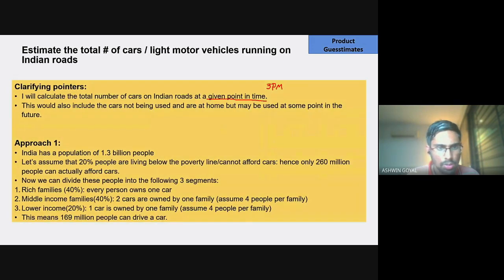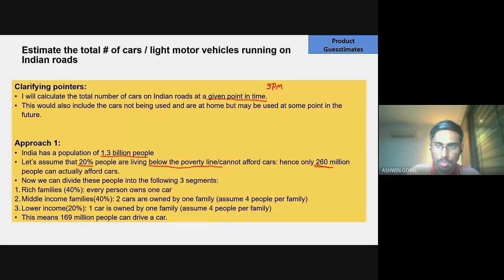Yes, can everyone see this? All right. So what I've done is, first of all, this is the population, and I have written as below poverty line who cannot afford cars. Right. 20% of people are living below this poverty line, which means about 80% of the people can afford cars.